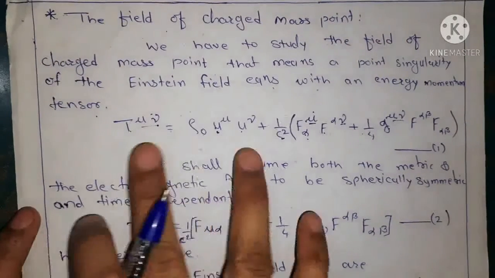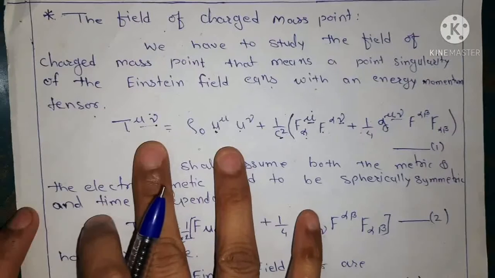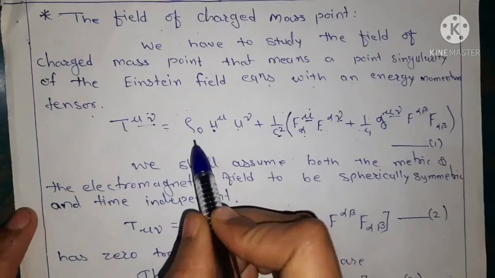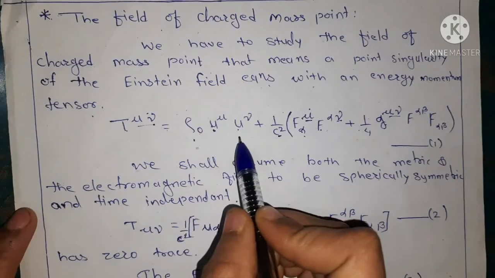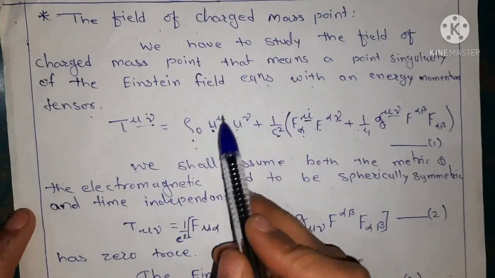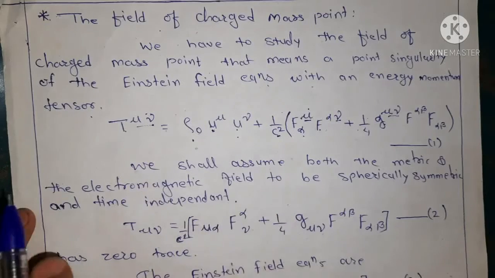This is the formula for the energy momentum tensor, and here u is the 4 velocity vector with density rho 0.